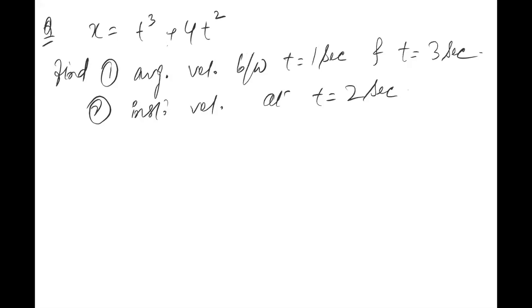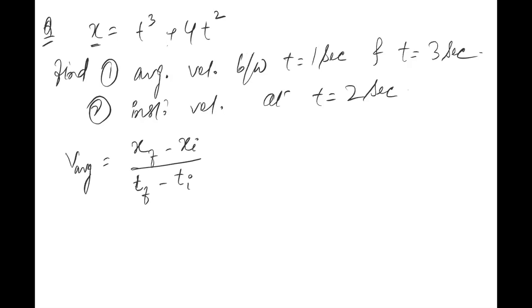Okay, now I am solving this just for you. Look son, I'm reminding you: for average velocity, the formula was x final minus x initial upon t final minus t initial. This was the formula to find the average velocity. It means you have to find the final value of x.